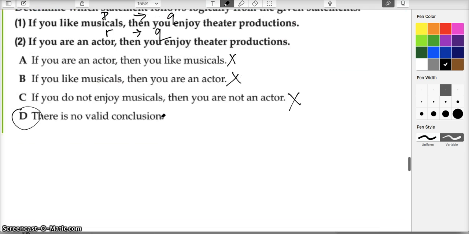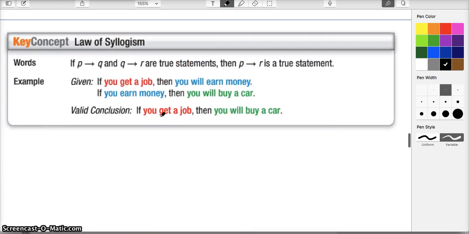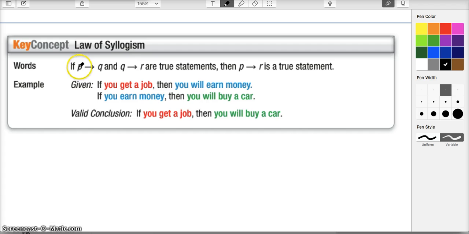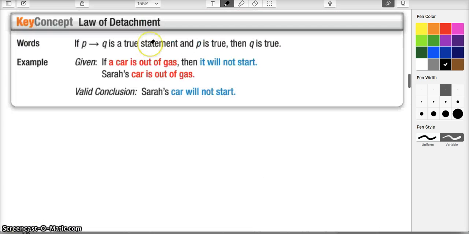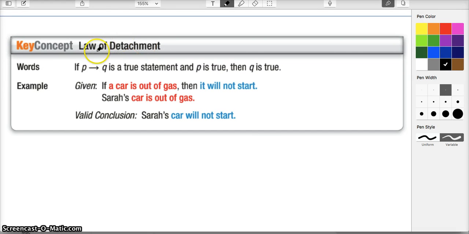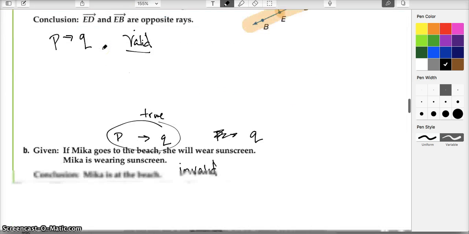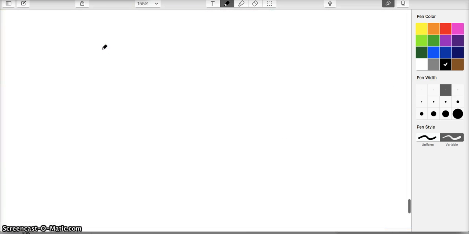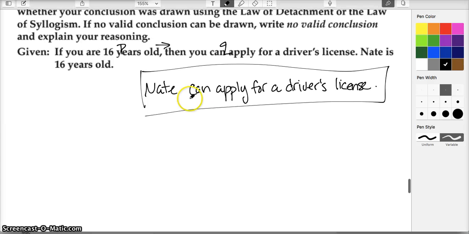But now, where did we come up with that conclusion? Was it the law of syllogism, where we start with one thing, go to another, then start with that thing, go to another, and determine that we can go from the first thing to the last thing? Or was it the law of detachment, where if P then Q is true, and then we find out that P is true in a certain situation, we can conclude Q is true? Yep, this is the law of detachment that we were dealing with here with Nate and his newfound desire to drive.